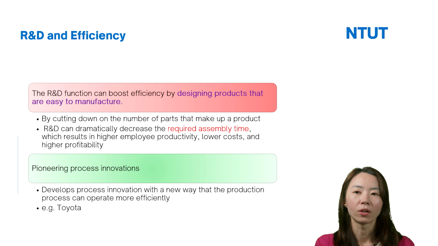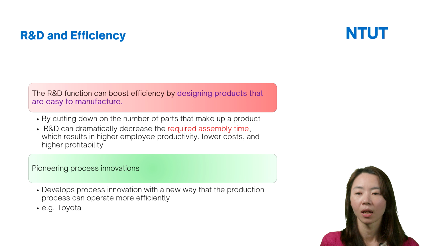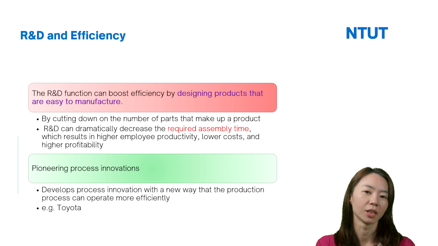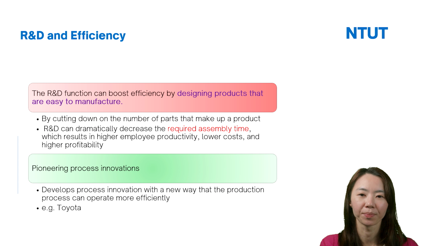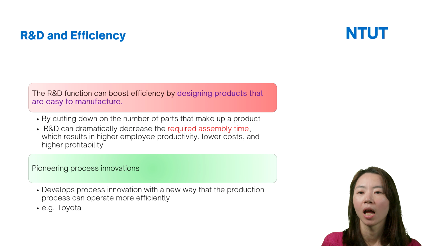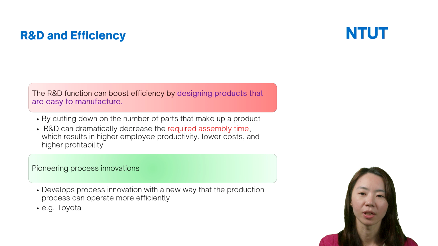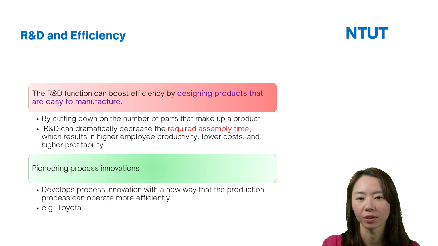And for R&D and efficiency, how can R&D management help firms increase their efficiency? We can see the R&D function can boost efficiency by designing products that are easy to manufacture.